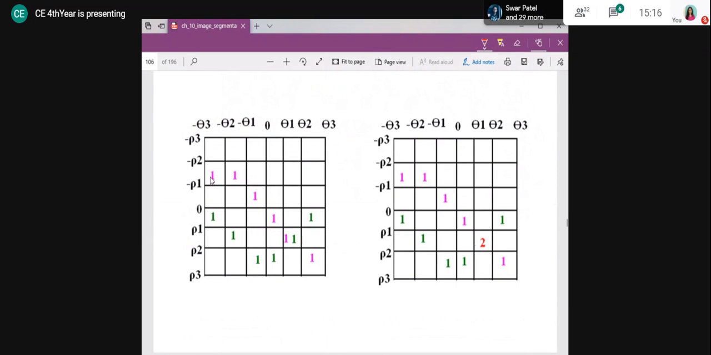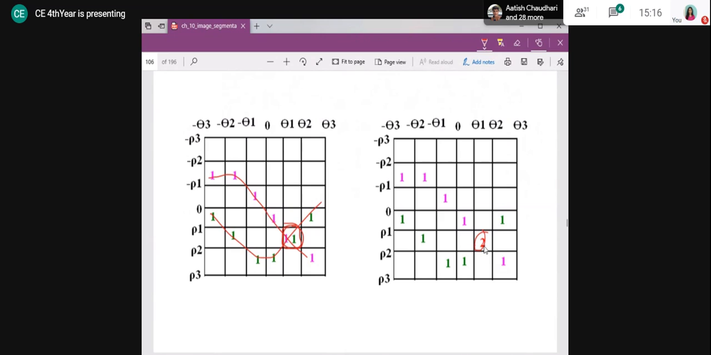So for point one, this is the curve, and what it says is that my accumulator cell should be one here. Same with this curve, it also says that this value should be 1. So here it is an accumulating cell, that's why it will accumulate and make it 2.